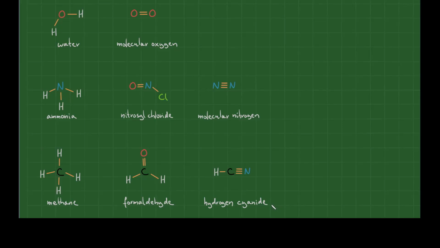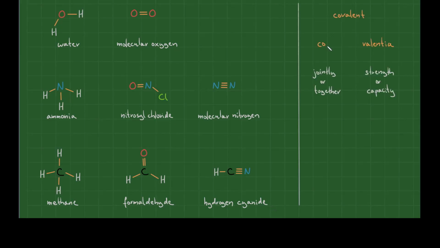As a bit of a vocabulary side note, the word covalent comes from the combination of two Latin words. We have the prefix co, which stands for together or jointly, and the word valentia, which means strength or capacity. So we could say that the valence electrons represent the capacity of an atom to cooperate with other atoms and form covalent bonds.